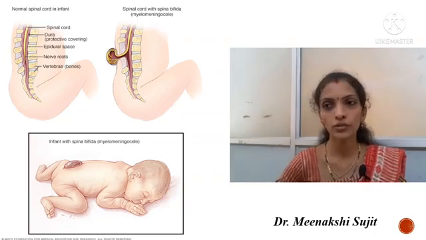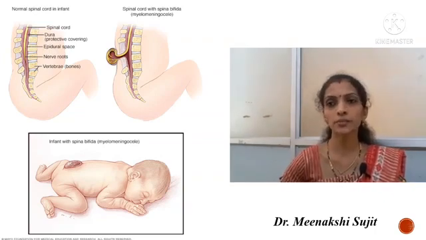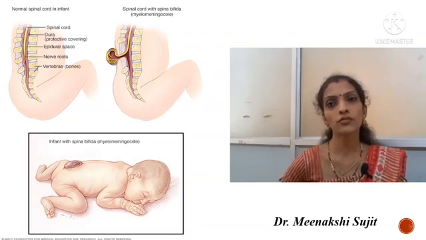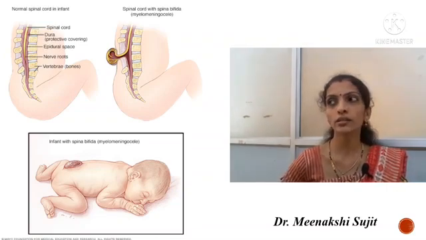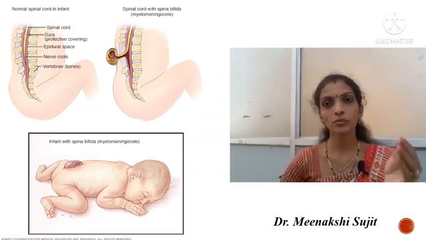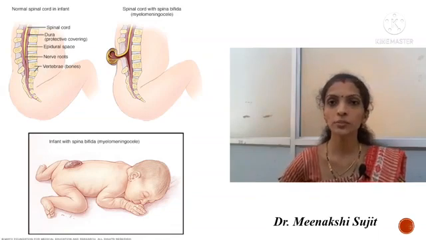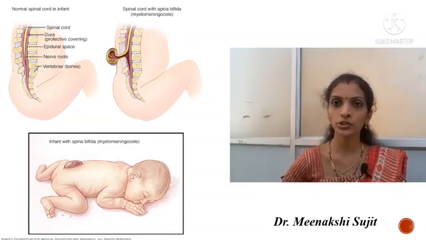Constipation and bladder dysfunction may appear as later symptoms with increasing size of the lesion. This is about meningocele.